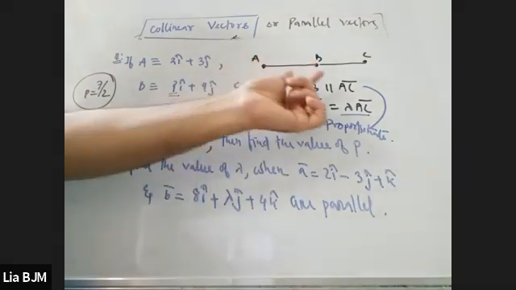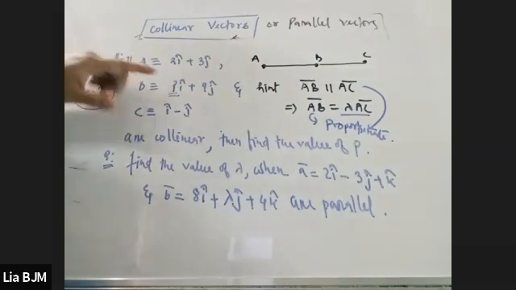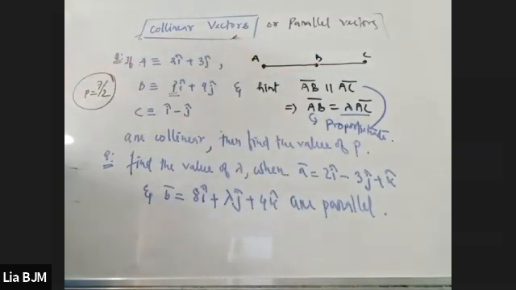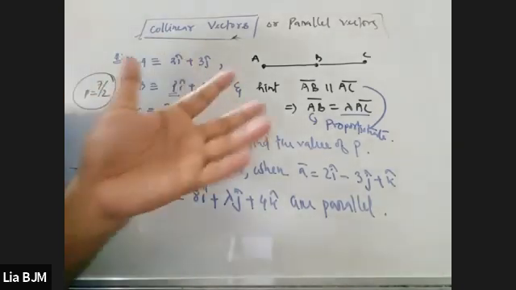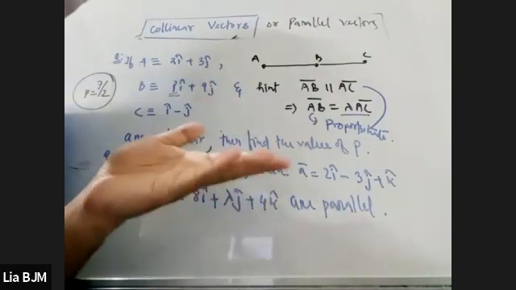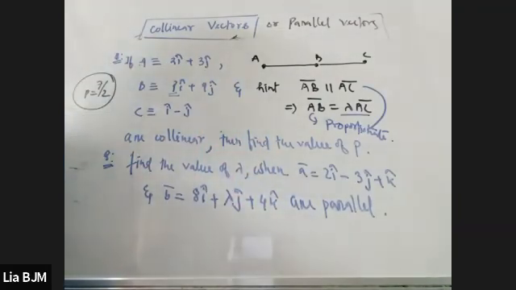Here we are writing AB. AB means what? B minus A. AC means what? C minus A. Have you made out this proportion thing? Sir, I did A minus B. That is the thing. That's why we taught position vectors before coming to these things. Yes, now you understood, my dear. Yes, sir. All are related, where matrix is quite related. You have to understand how the things are coming, basically. Then only you can find the answer.